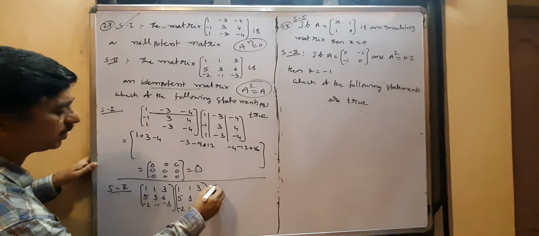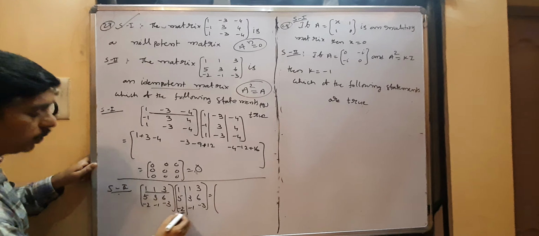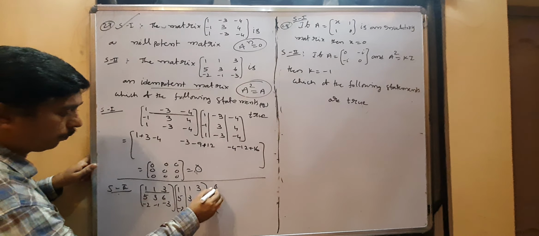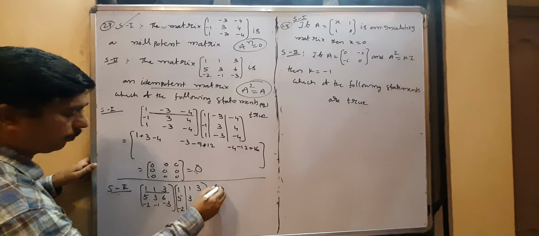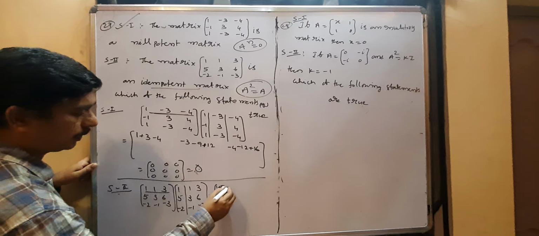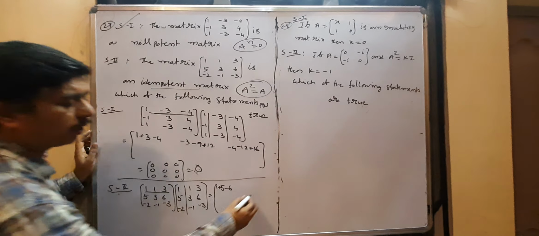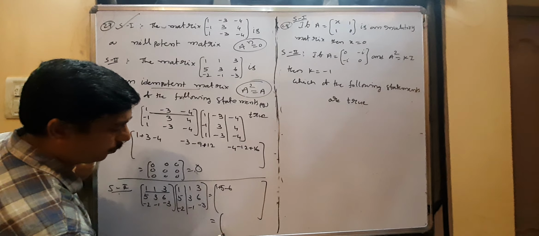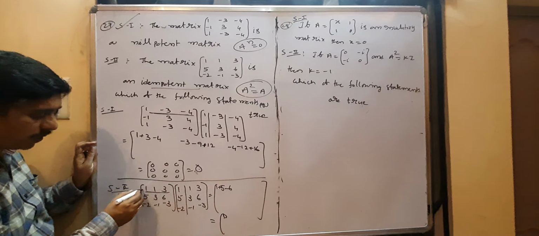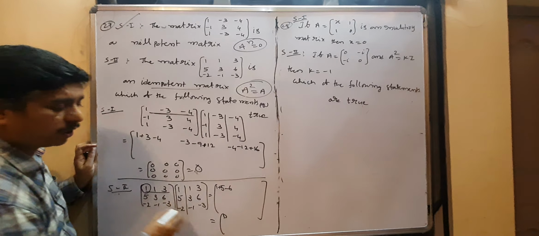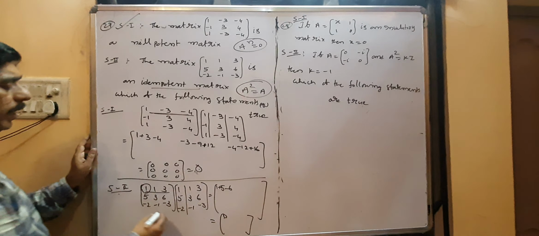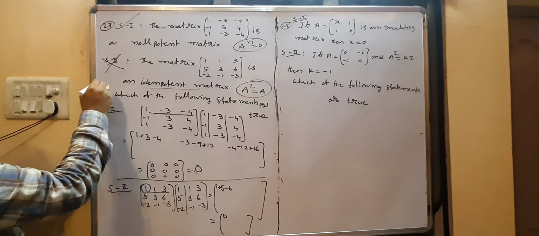You can check the first row first element is enough. First row into first column: 1 into 1 is 1, 1 into 5 is 5, 3 into minus 2 is minus 6. First row first element is how much you got? 0. But in the given matrix first row first element is 1. So this is not the given matrix. So statement 2 is false. This is false.